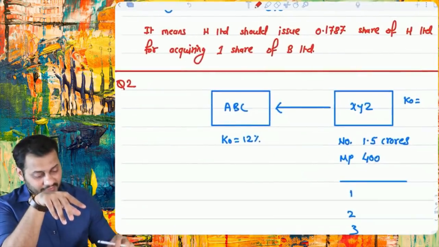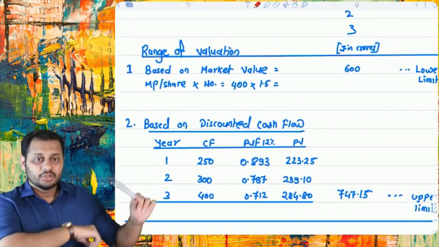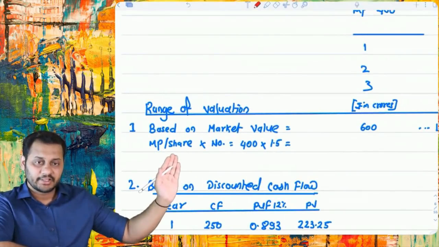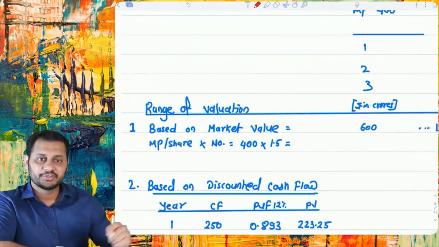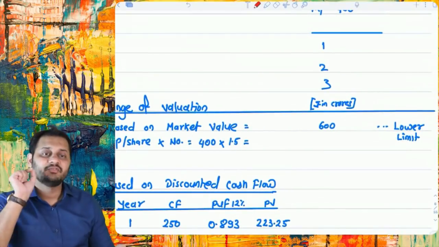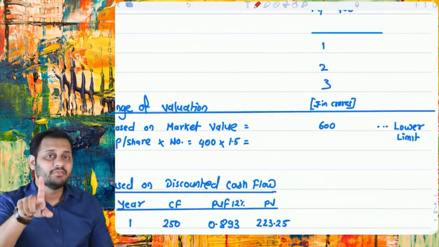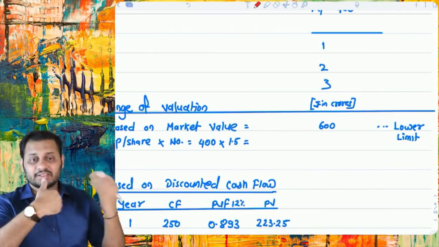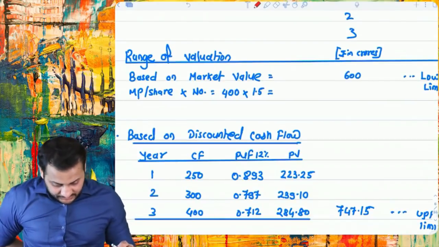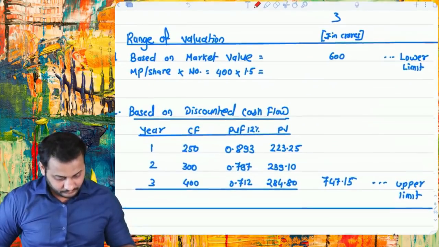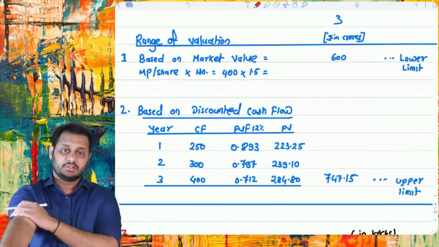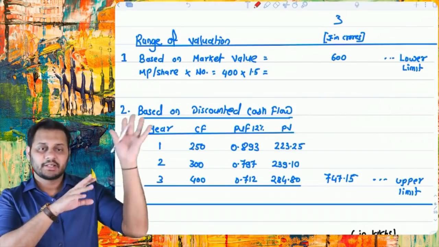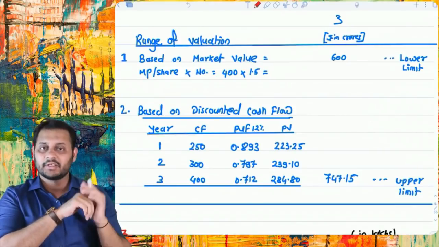One was the market value approach. Based on market value, we took the market price per share and multiplied it with the number of shares. We got the market value of the company, 600 crore. Now you will understand that this method was not given in the syllabus, but still it can be used. So that is the range of valuation. In this question, two methods are given. Market value was the first basis and the discounted cash flows was the second basis.